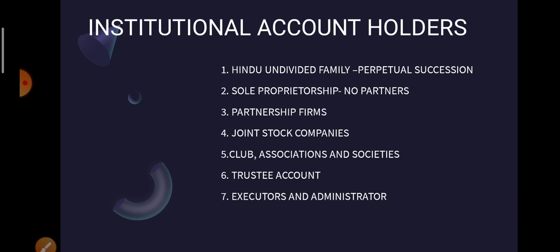As you have learned in your 11th and 12th standard, the family members are considered as co-partners. Whenever an account is opened by a Hindu undivided family, they have to apply to a bank using a separate form, which is for Hindu undivided family. They have to mention the names of all the persons who agree that they are the co-partners of that family, and on behalf of the family they have given the karta, the main person in that undivided family,